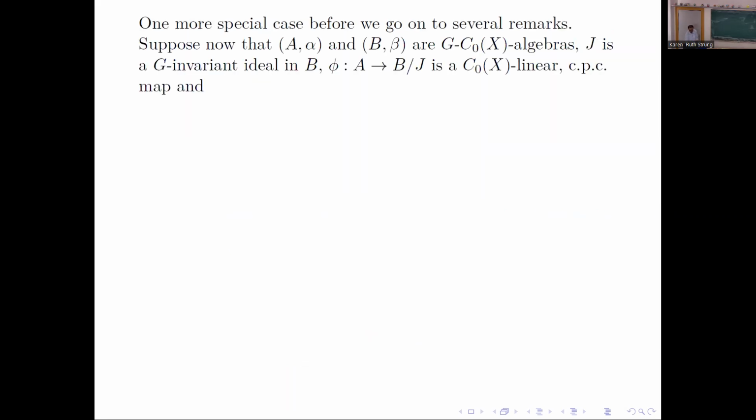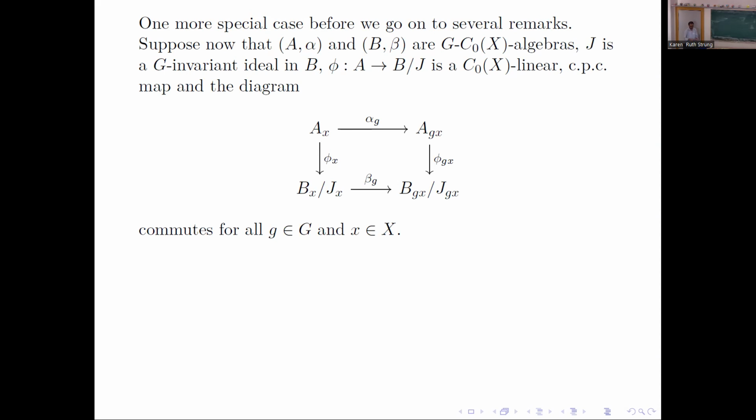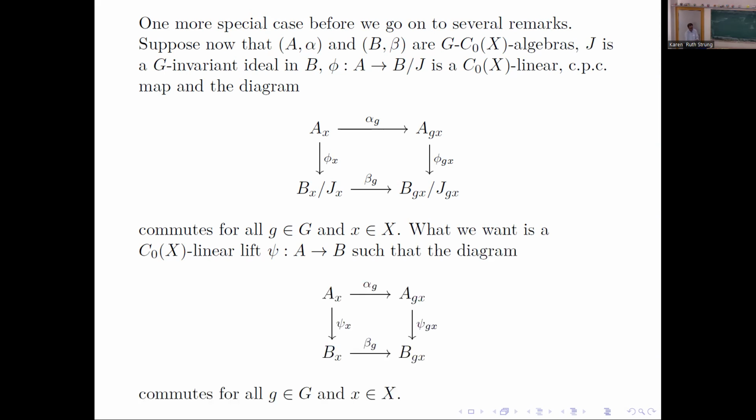One more special case: we take C0X algebras A and B. J is again a G-invariant ideal, phi is a C0X linear map. Now the G action takes the fiber at X to the fiber at Gx. So this is the diagram that we get for equivariance of phi. What we want is a C0X linear lift psi, so that this diagram again commutes. It's the same diagram, but since the action does not take the fiber at X to itself, it takes the fiber at X to Gx.